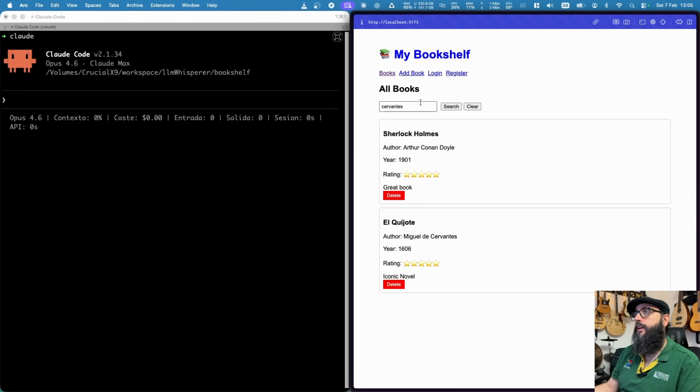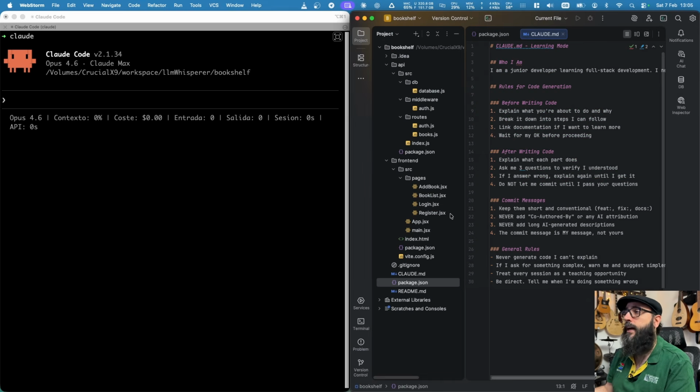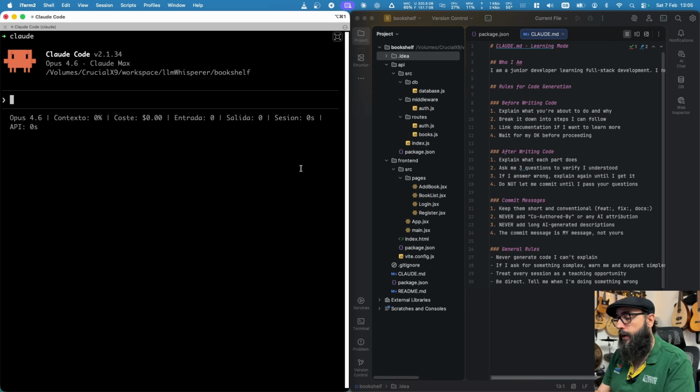What we have here is a monorepo, including a frontend and a backend. It's an Express API and a React frontend. Classic monorepo, you've got your frontend and you've got your backend, but the code might potentially contain some security issues. So let's ask Claude, after we configured the Claude.md file that we shared, and let's